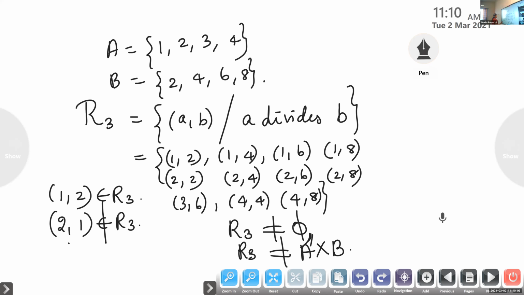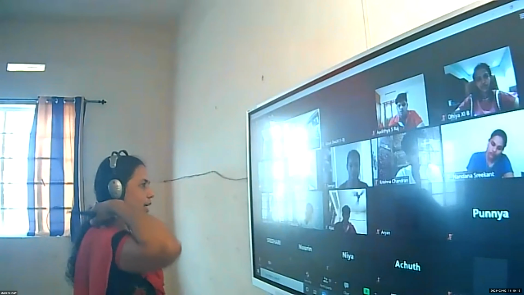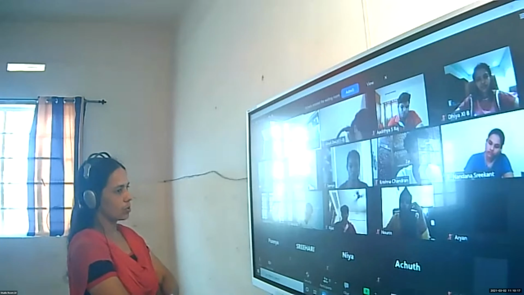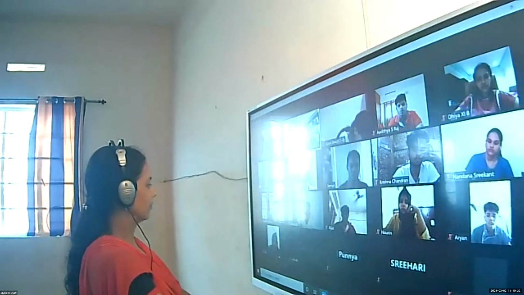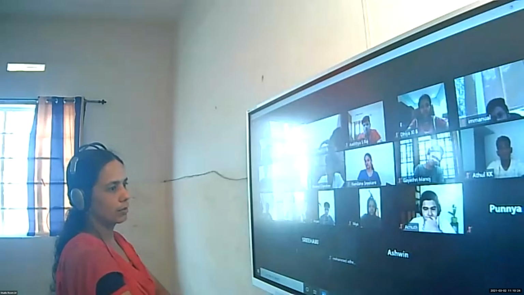Shivani, whether (3, 5) belongs to the set? If you take the ordered pair (3, 5), whether it belongs to the set?